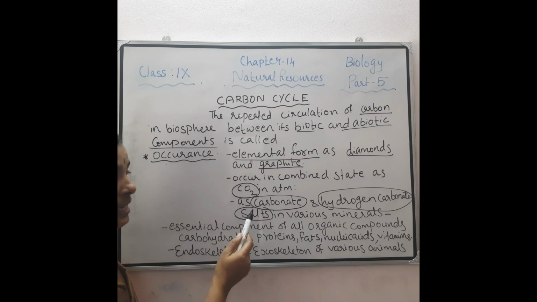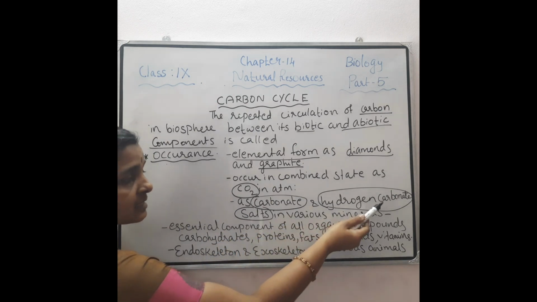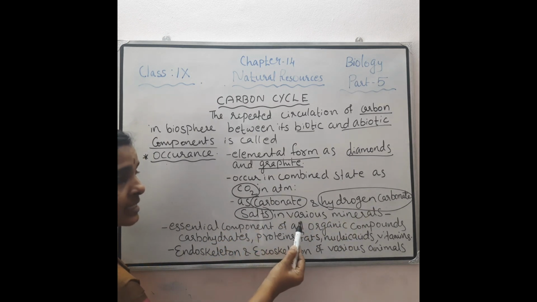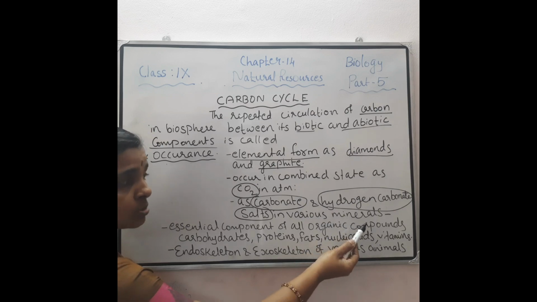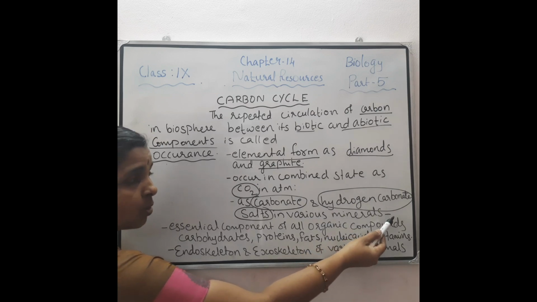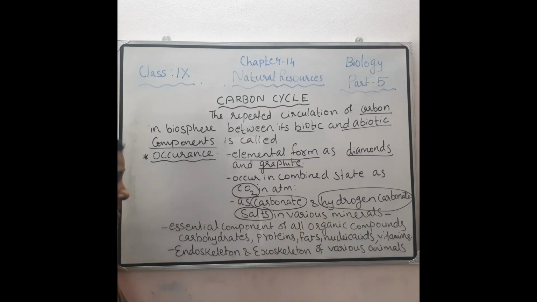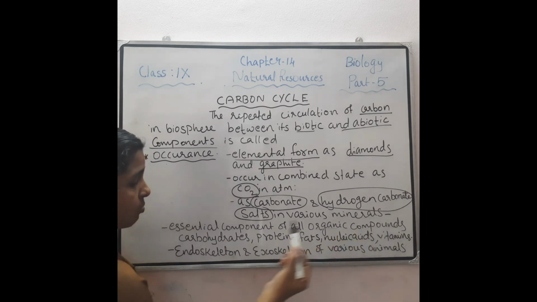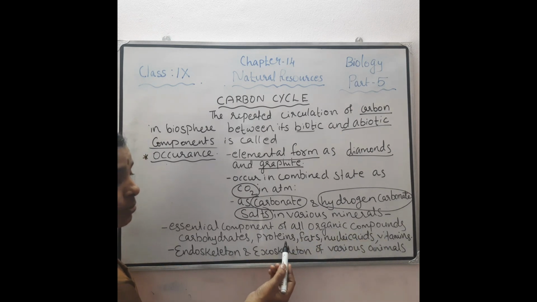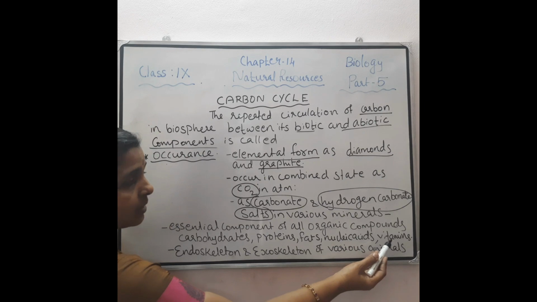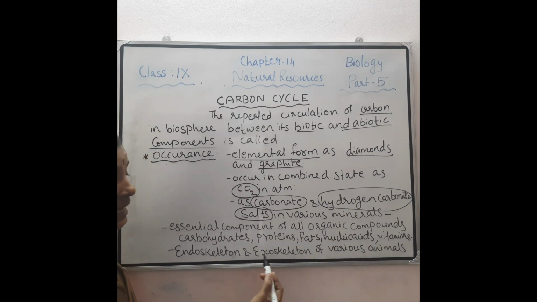It is also found as carbonate and hydrogen carbonate salts in various minerals such as limestones, then fossil fuels such as coal, petroleum, diesel, natural gas, etc. And it is an essential component of all organic compounds such as carbohydrates, proteins, fats, nucleic acids, vitamins, and the endoskeleton and exoskeleton of various animals, which are formed because of carbon salts.